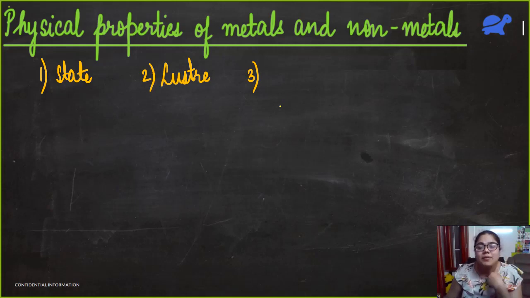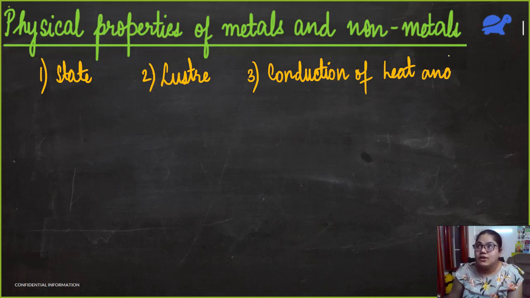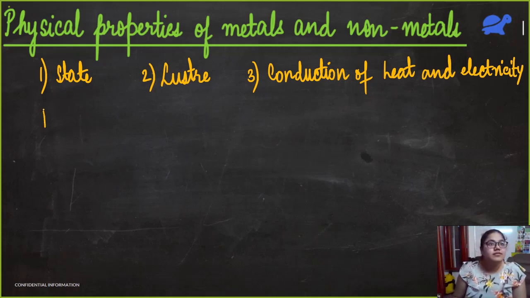Then the third physical property would be conduction of heat and electricity. Some substances are good conductors of heat and electricity. Some of them are bad conductors. Then the fourth example would be the melting and boiling point.